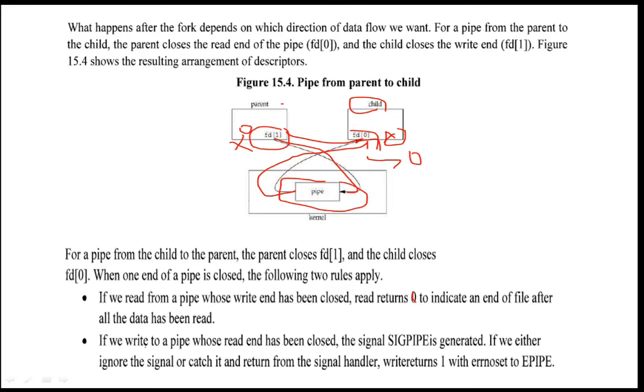The second rule is, if you write to a pipe whose read end has been closed, the signal SIGPIPE will be generated. This will be done at the parent side. If we either ignore the signal or catch it and return from the signal handler, then write returns -1 and errno is set to EPIPE.